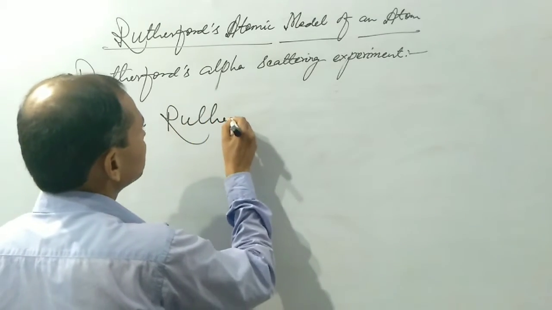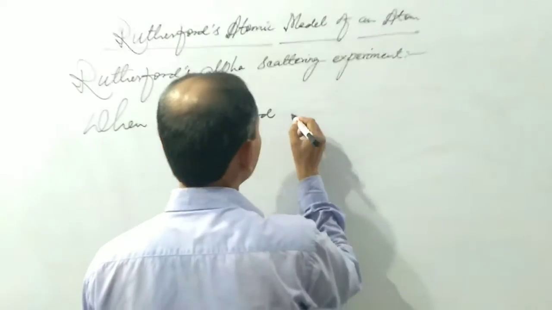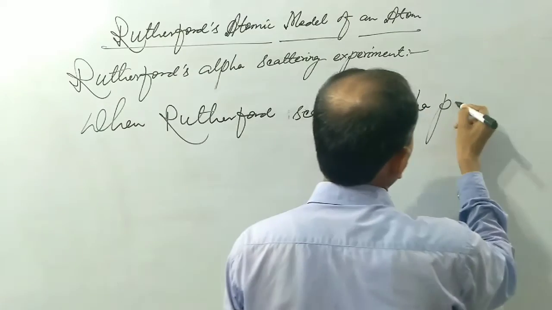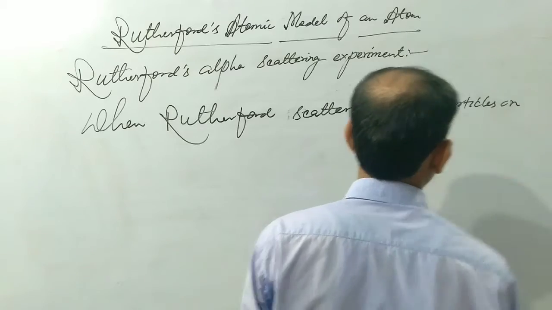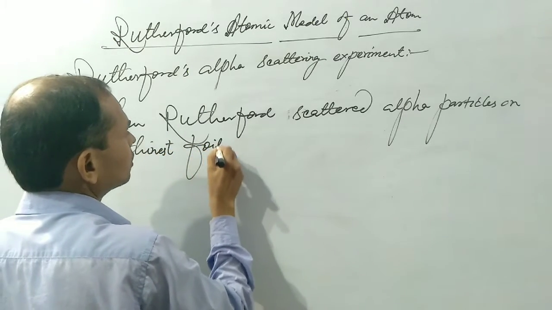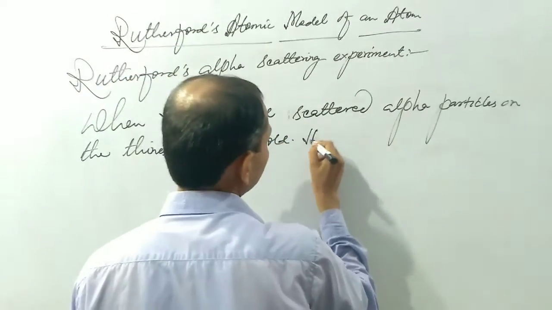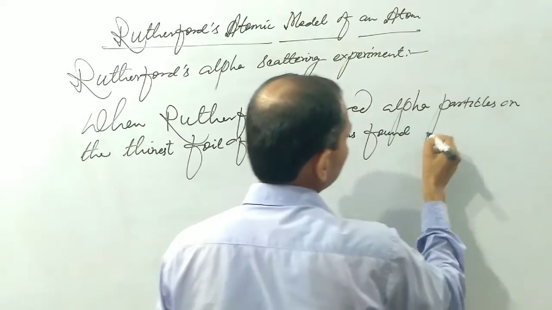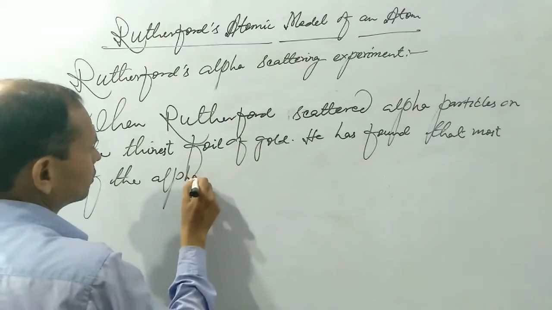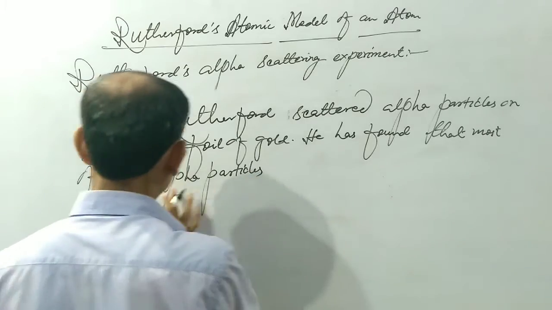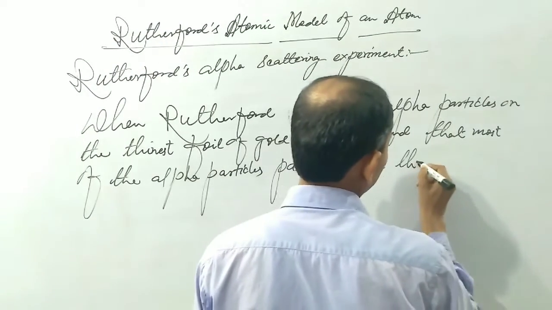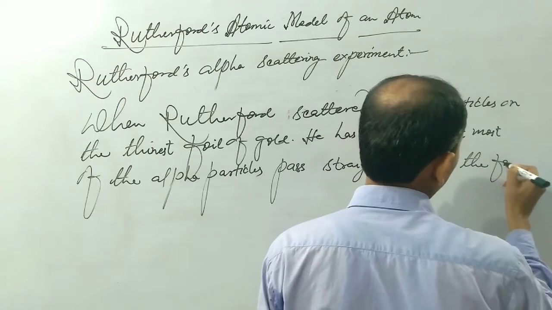When Rutherford scattered alpha particles on the thinnest foil of gold, he had found that most of the alpha particles pass straight through the foil.